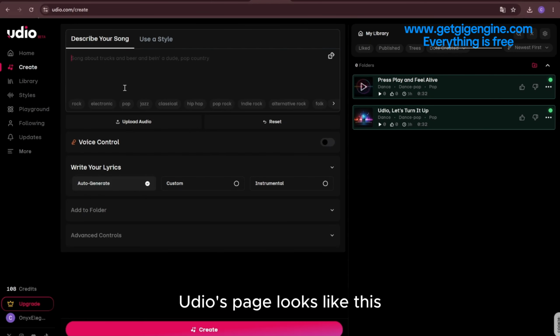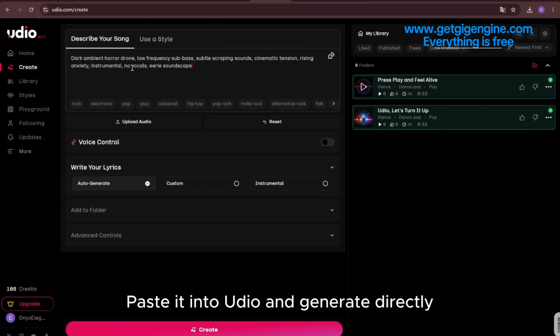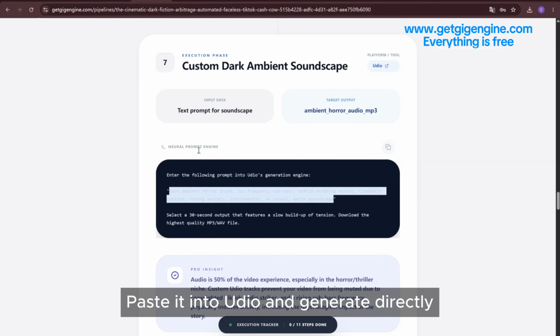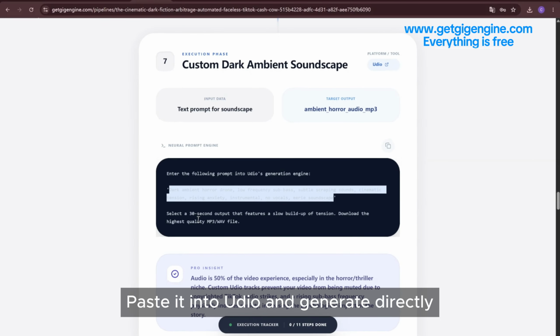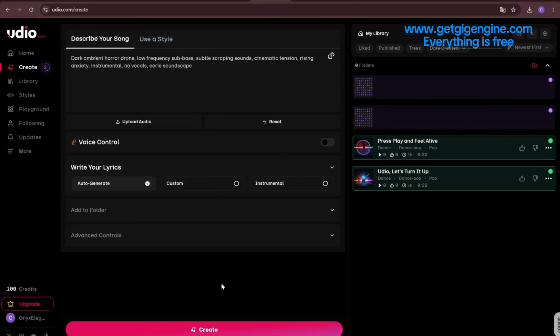Udio's page looks like this. Same as before. Just copy the ready-made prompt. Paste it into Udio and generate directly. Good.